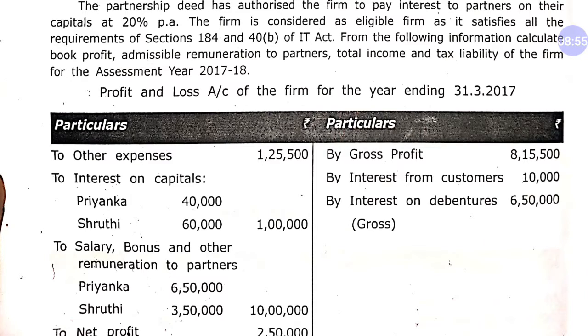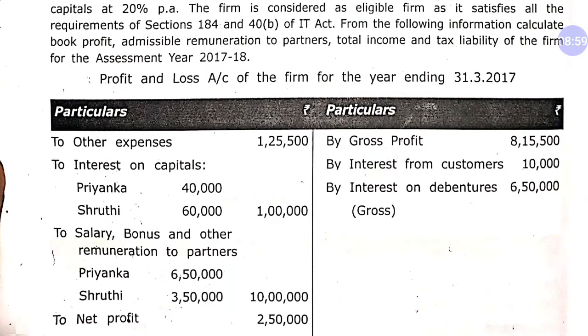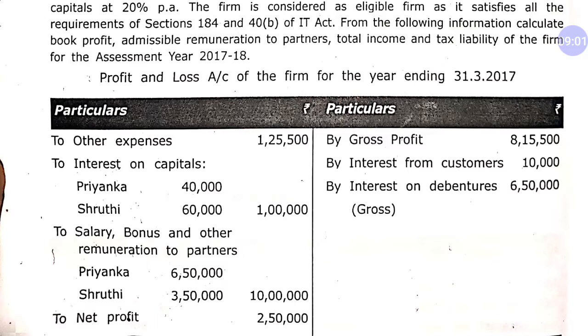Salary, bonus and other partners' remuneration is 10 lakh rupees. Net profit is 2,50,000. On the other side of the P&L account, interest from customer and interest on debenture gross. Interest from debenture is not part of income from business. This is part of income from other sources. Now how will you deal with interest from customer?